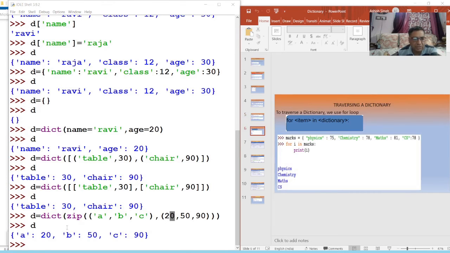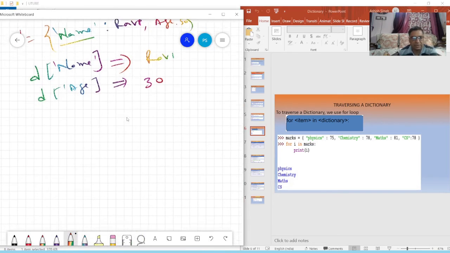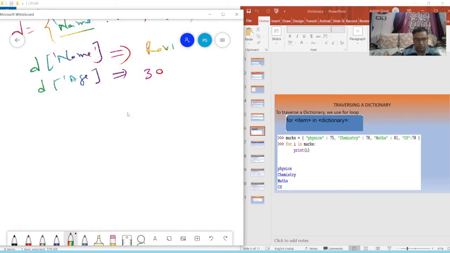Okay, now next, we can travel in the dictionary also, like list, like tuple, like string. Travel means to move from one element to the last element.